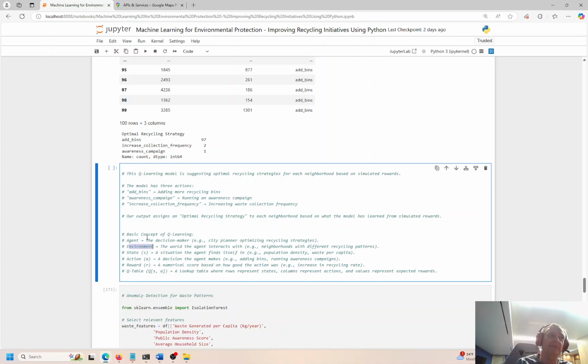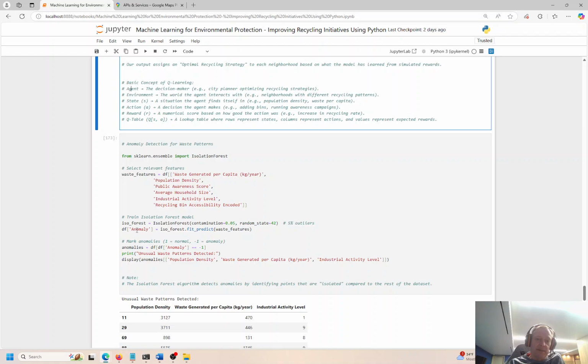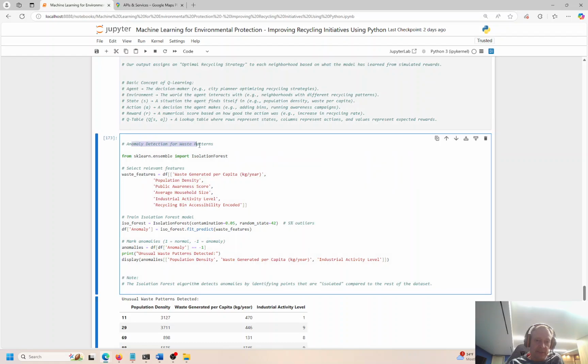Now it's getting to be a pretty extensive number. I think this is close to 180 or over 180. But this is a very fascinating topic, so I think I'm going to devote a little more time to that. So that's that. And then what is the last thing? Oh, anomaly detection for waste patterns.